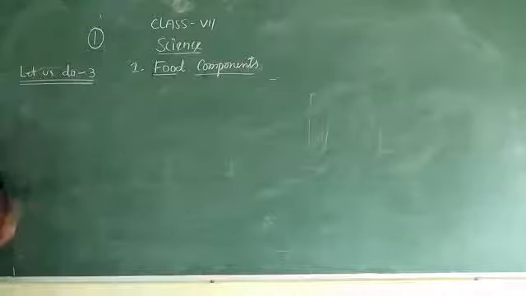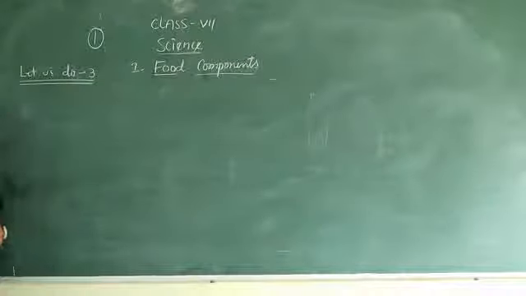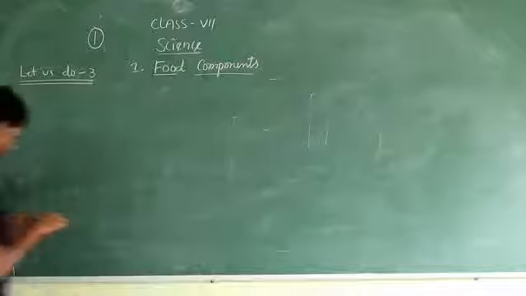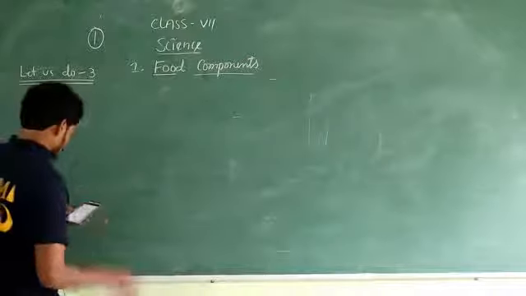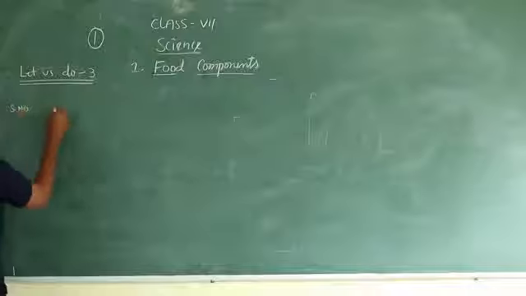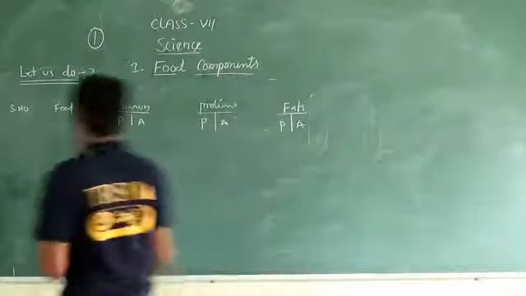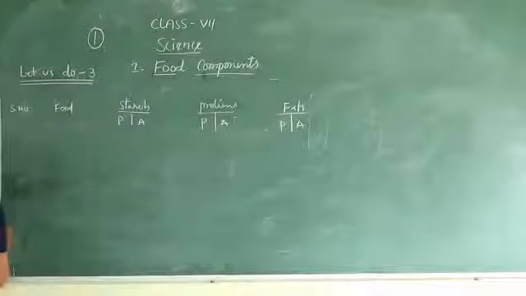In this activity, we are going to list the food items we have confirmed and see the presence of different nutrients in them. So let's make the table here, with present and absent. So what are the food items given?